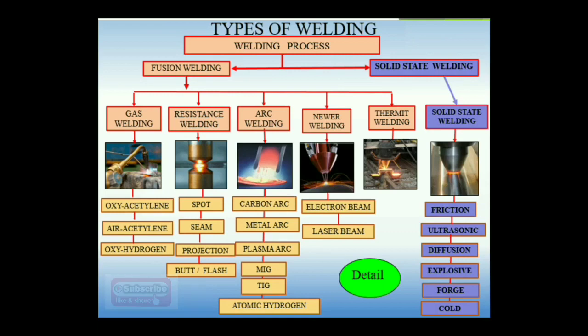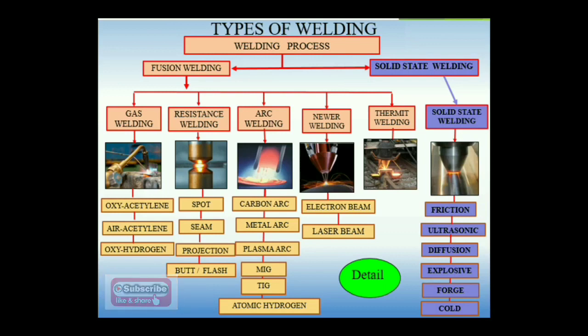So basically, in the case of fusion welding process, we have gas welding, resistance welding, arc welding, electron beam welding and thermit welding process. Now the second category is the solid state welding process. In the solid state welding process, first is the friction welding process. Suppose I want to join two shafts of different materials.